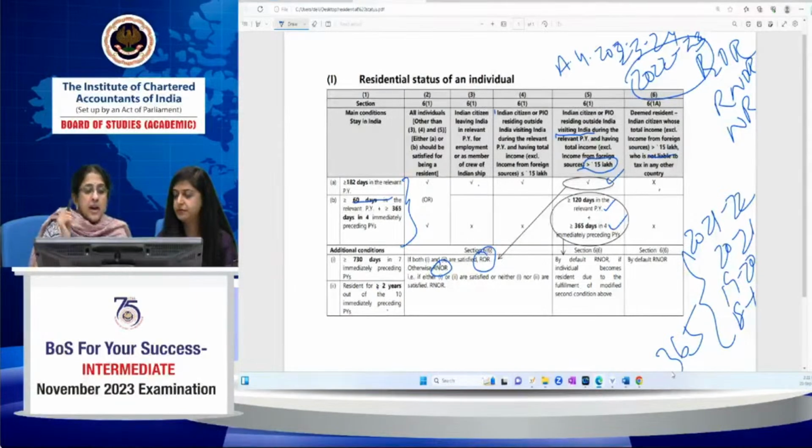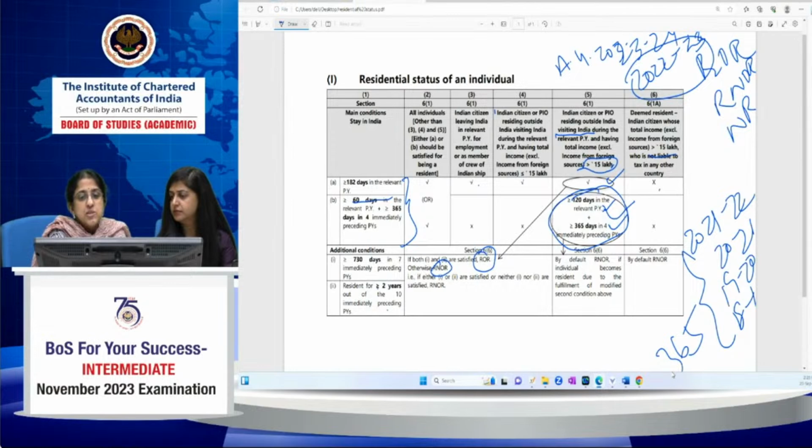Okay. Now, these conditions have to be seen in all cases except 2 cases. One is where a person becomes a resident by virtue of the 120 days plus 365 days condition. An Indian citizen or a PIO residing outside India, visiting India during the relevant previous year and having total income greater than 15 lakh. And if that person becomes a resident because of application of the second condition, 120 days plus 365 days, then he is by default a resident and not ordinarily resident, without seeing any additional condition.